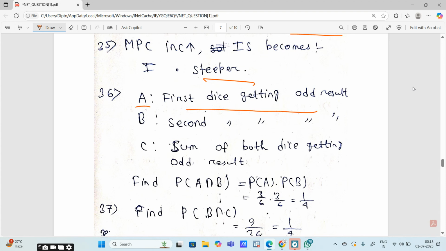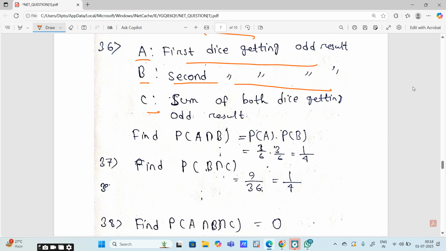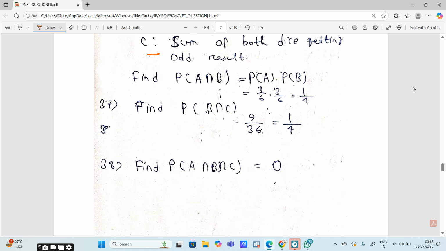A is the event that the first die gets an odd result. B is the event that denotes the second die getting an odd result. And C is the event that tells us the sum of both dice is an odd result. So basically the probability of A intersection, if you have to find it, is 1 by 4.